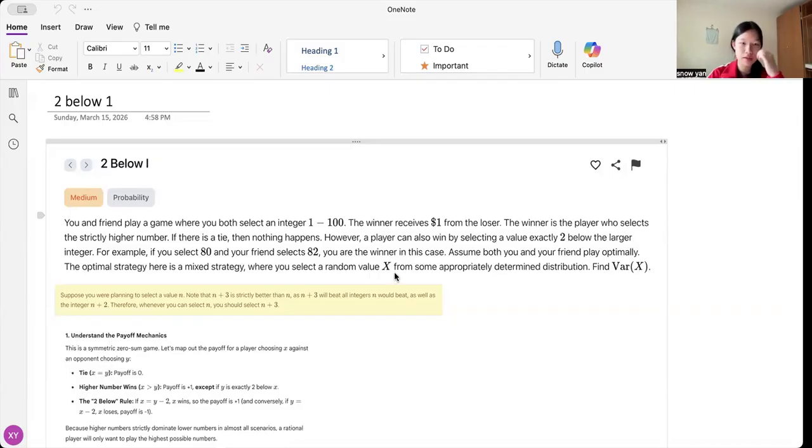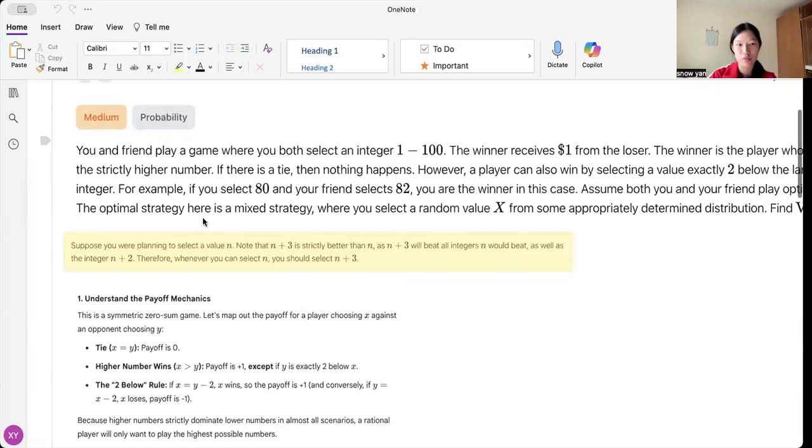Okay, so basically, the idea behind this question is that we definitely want a number that is relatively high. If it was low, then we would have no chance of winning, right? So the hint inside here that really helped me solve this question was, suppose you were planning to select a value n. Note that n plus 3 is strictly better than n, as n plus 3 will beat all integers n would beat, as well as the integer n plus 2. So whenever it's possible to select n, you would select n plus 3.